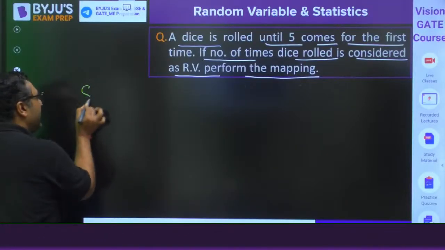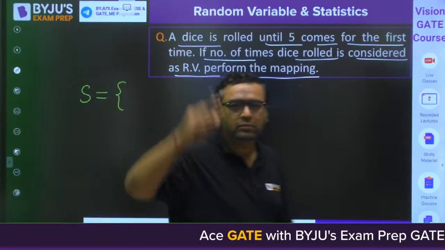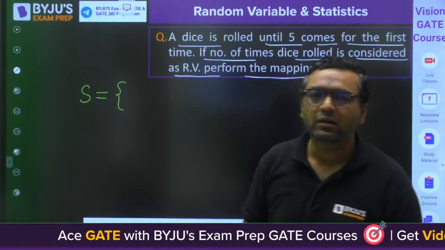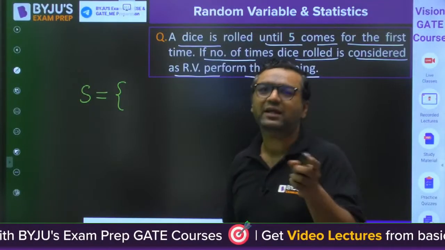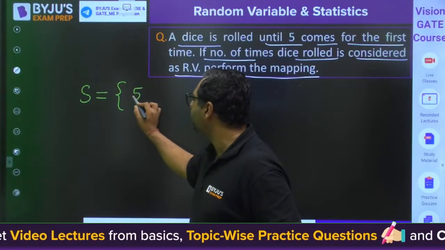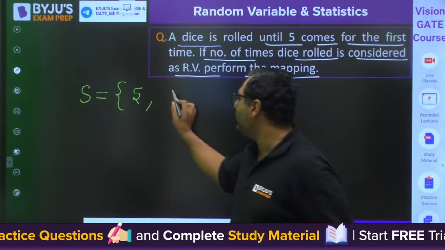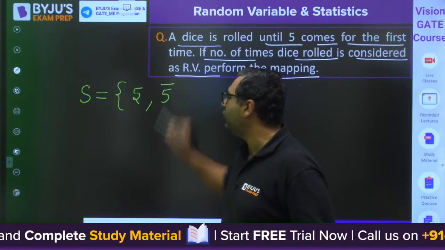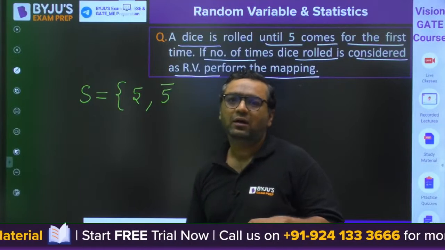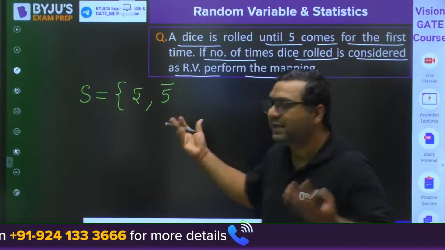They are saying we are going to throw the dice until we get the 5. So let us say you are getting 5 for the first time only. Second possibility, you are not getting 5 for the first time. So I am writing it 5 bar, because other than 5 we have 5 more numbers, 1, 2, 3, 4 and 6. So I can get any of them.